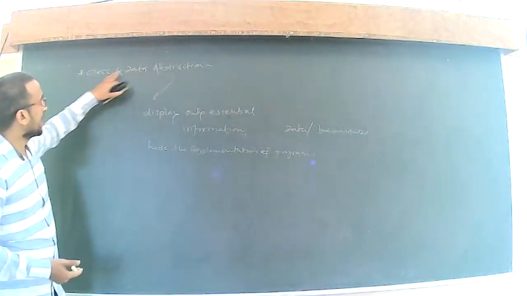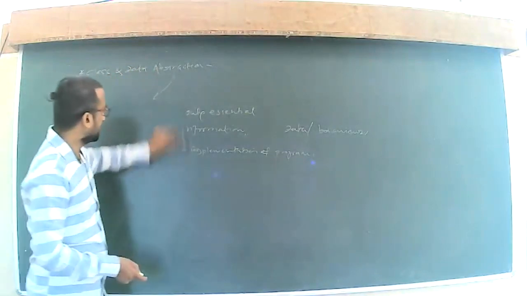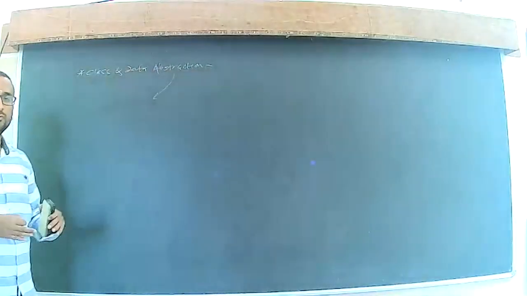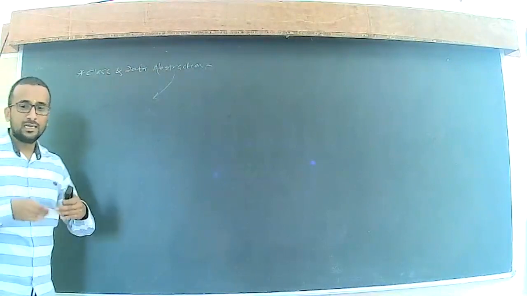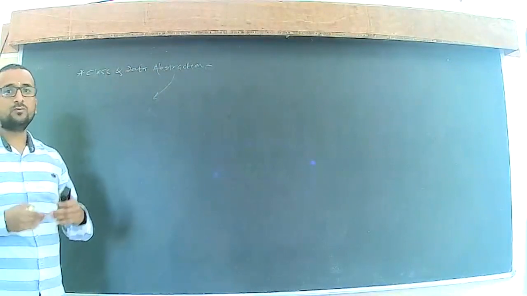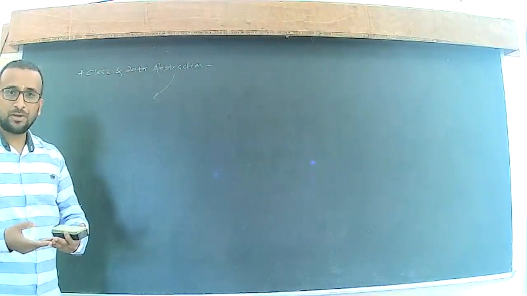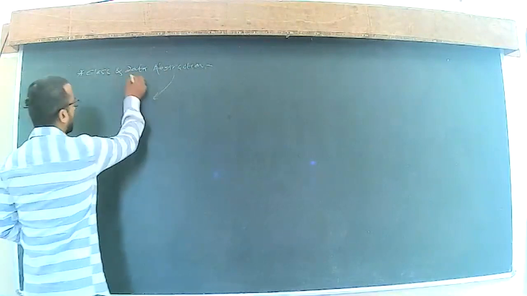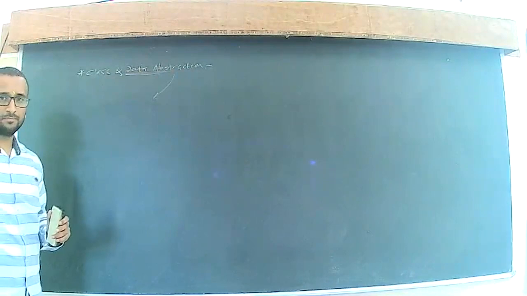So we know the class and we also know abstraction now. Whenever we define different types of classes, and we want to hide the implementation or hide the data, at that time we use this data abstraction concept.